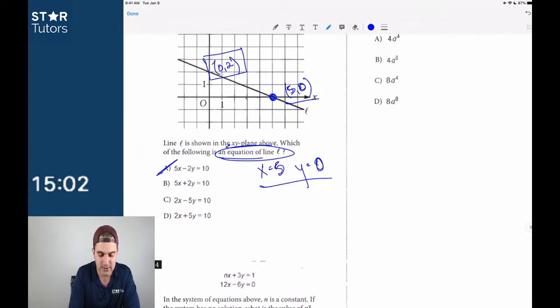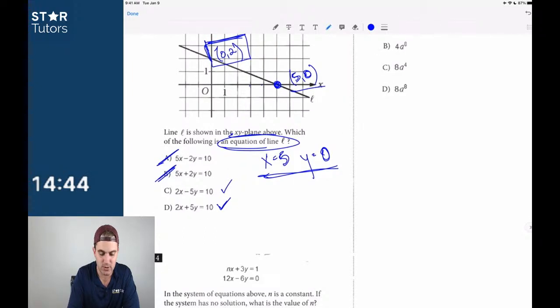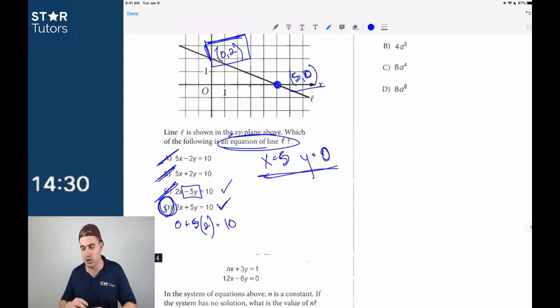Here, when I plugged in 5 and 0, 5 minus 0 does not equal 10. 5 plus 0 is also not 10. 10 minus 0 does work, so C works. 10 plus 0 works. So that's a good example, right? I plugged in 5, 0, and both of the last 2 answer choices work. So now I'm going to plug in 0, 2 and see which one gives me the right answer. It's got to be plus. It's got to be D, because I plug in 2, I get 0 plus 5 times positive 2 is equal to 10. In this example for C, I would have gotten negative 10. So number 13 should be D.